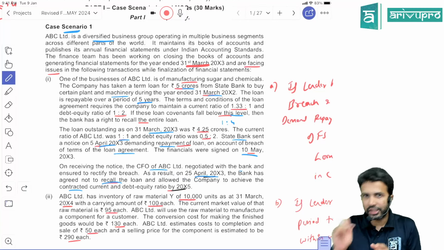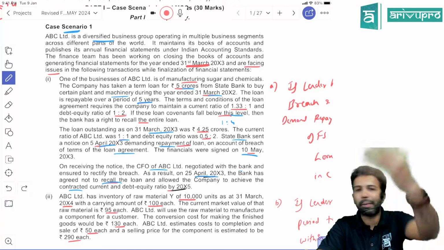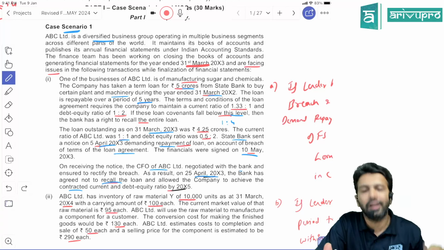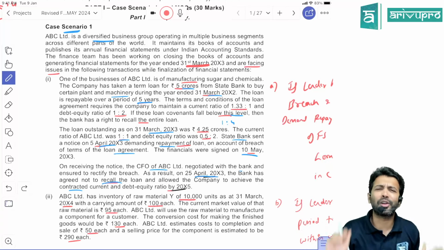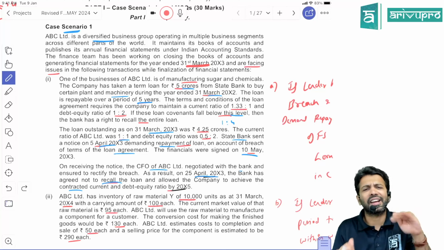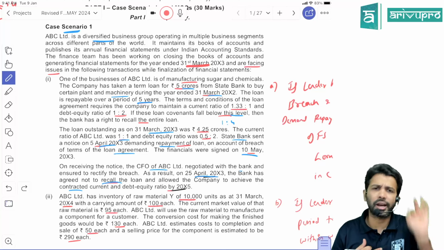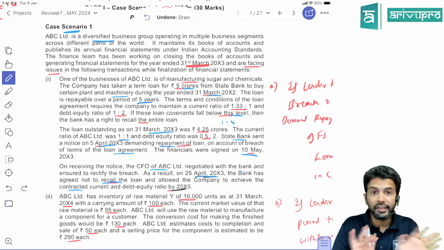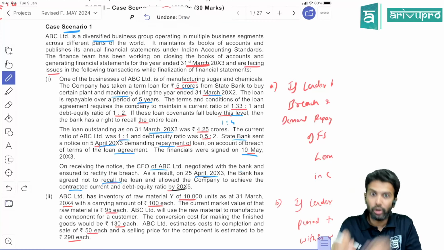After we did the breach, 5 days later, that is on 5th April, the bank sent a notice saying they want their money back. Then our CFO went running to the bank, negotiated, and convinced the bank saying we will rectify the breach, and the bank gave us some time. They are not ignoring the breach.